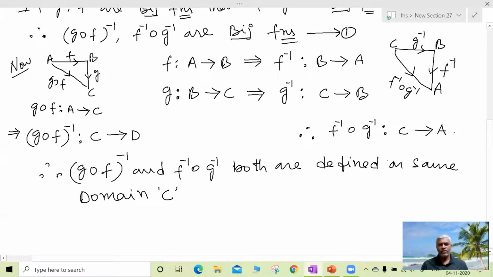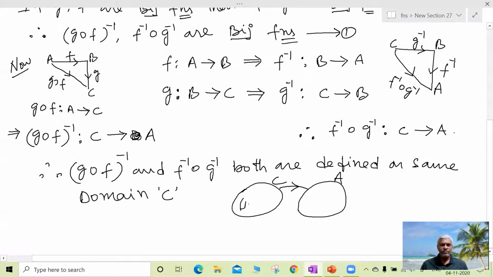Both are C to D, C to D. That is, C is the domain. Both functions are defined on C to A, C to A. So this is C to A. Both functions are defined on C only. This is the domain of G circle F inverse and this is the domain of F inverse circle G inverse.